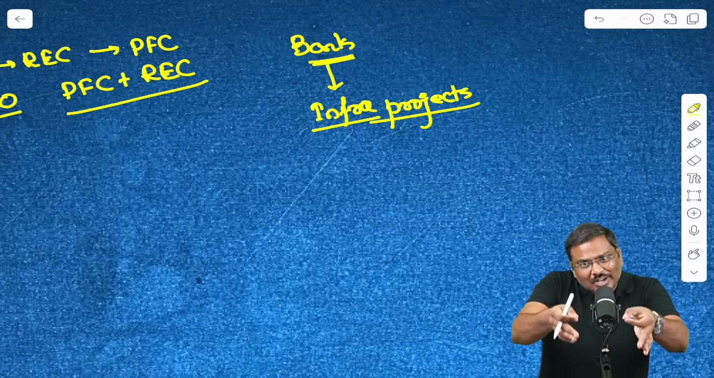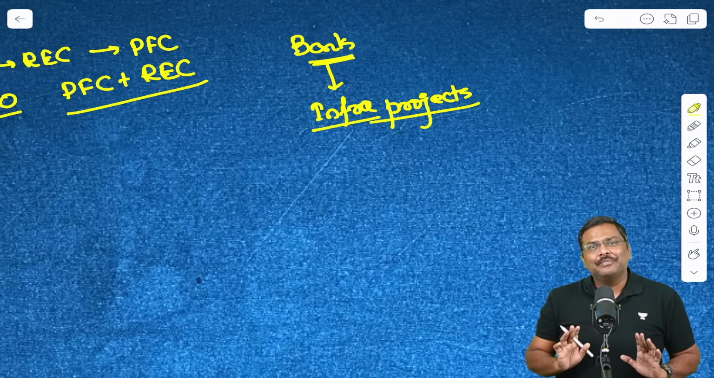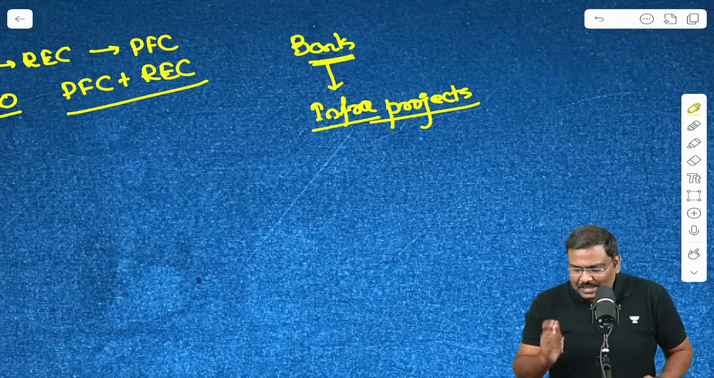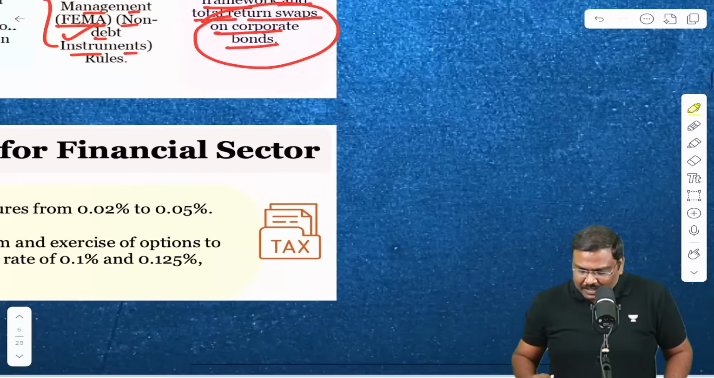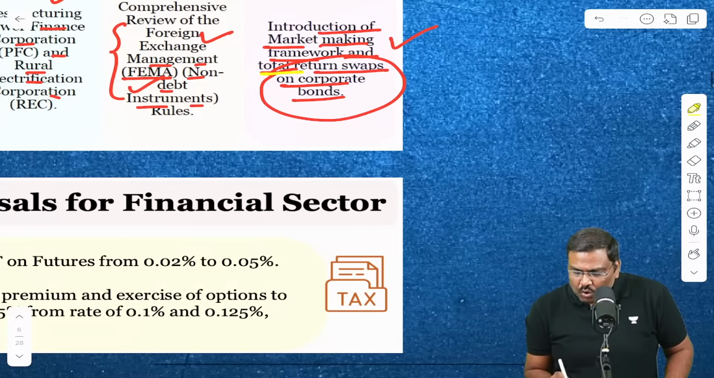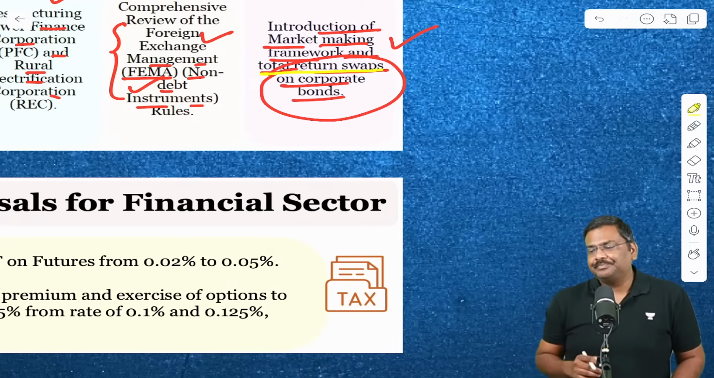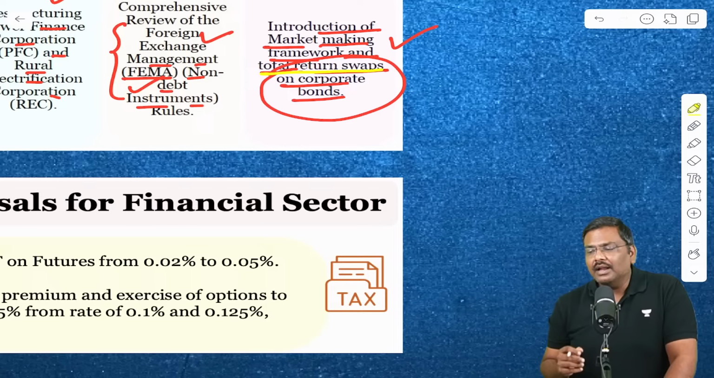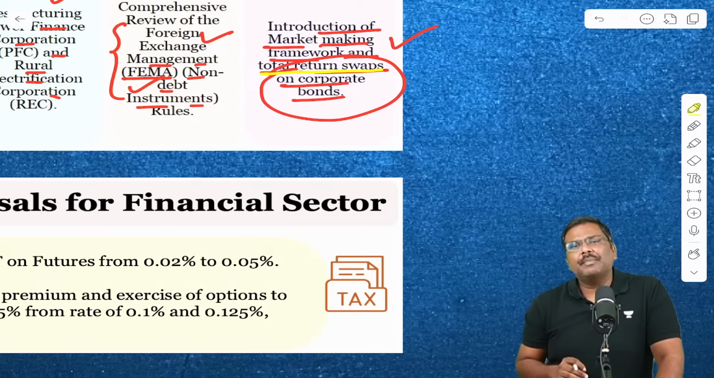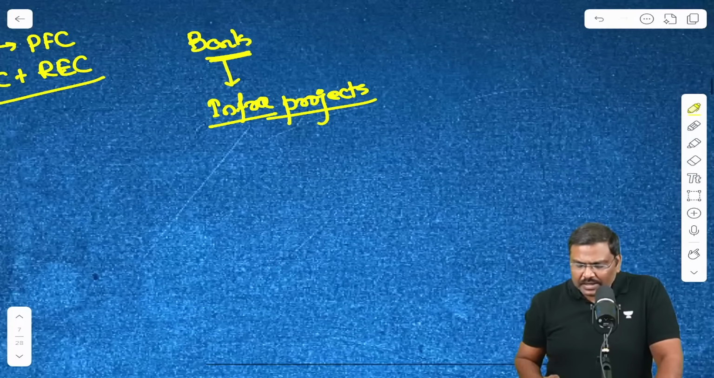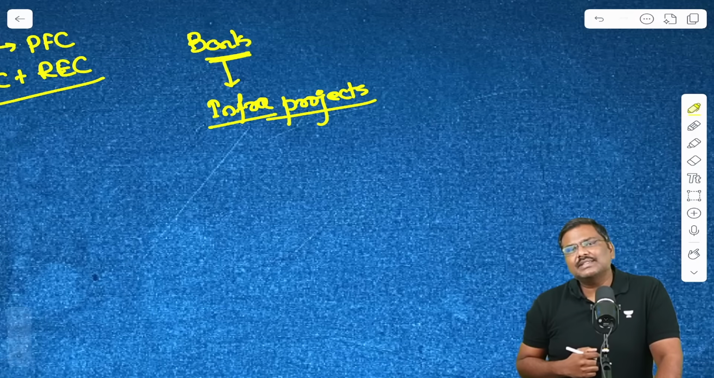But you do not want to literally purchase the bond. Is it possible? Yes, there is a tool called a total return swap. There is a tool in the market which is called a total return swap. What is basically the idea of a total return swap?